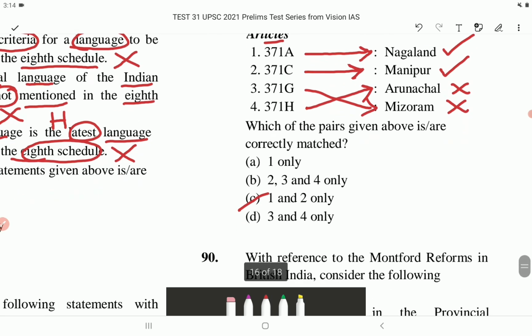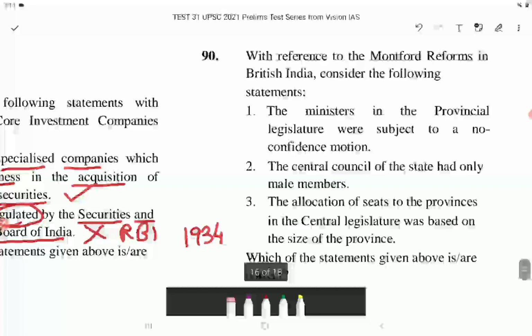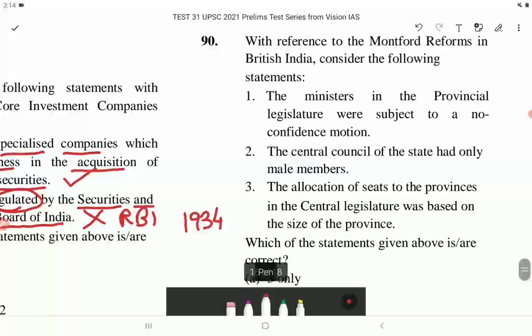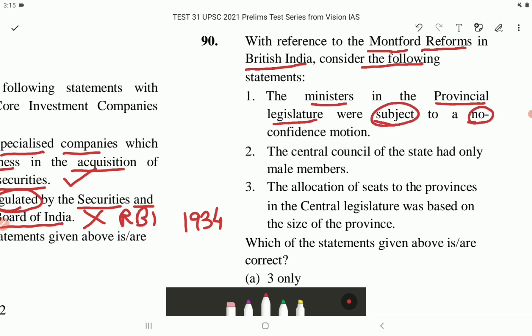Now let's come to next question, that is question number 90. With reference to the Montagu-Chelmsford reforms in British India, consider the following statements. Statement 1. The ministers in the provincial legislature were subject to a no confidence motion. This is correct. Number 2. The Central Council of the state had only male members. This is correct. There were no female members.